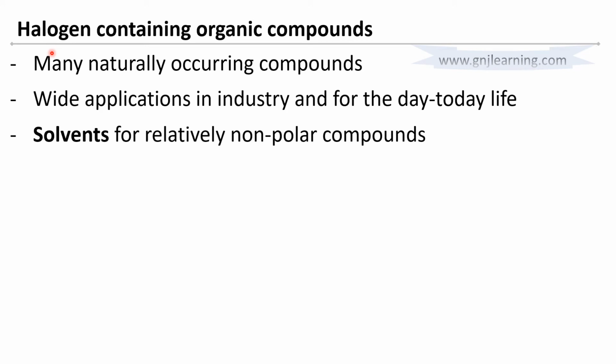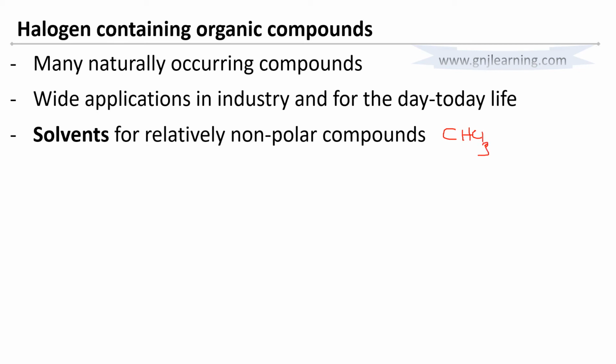Now this is one class of compounds that serves as solvents for relatively non-polar compounds. What is non-polar? Non-polar means the compounds that are not soluble in water. Those compounds are soluble in certain organic compounds that contain halogens. For example, chloroform and carbon tetrachloride. Chloroform has the formula CHCl3.